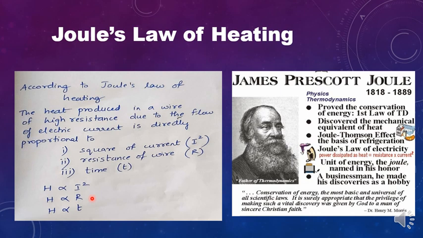But when they are connected in parallel, their combined resistance gets halved. So what can you say from this? A given current will produce more heat per unit time if the two resistances are connected in series than when they are connected in parallel. So you should know this in case of resistance and heat produced.